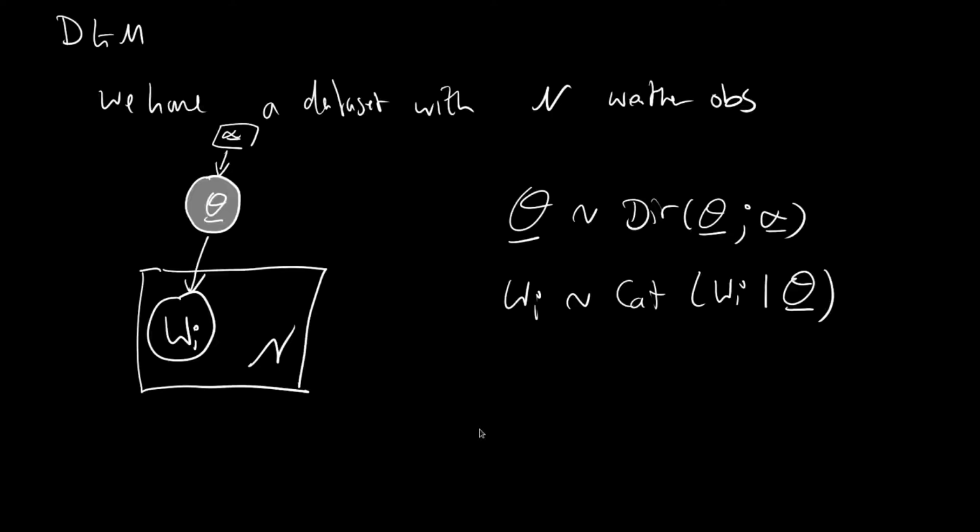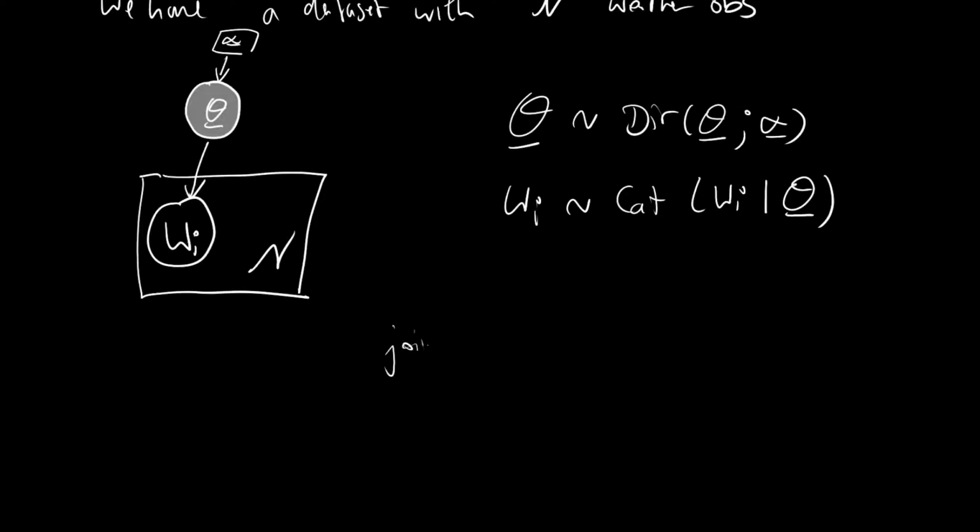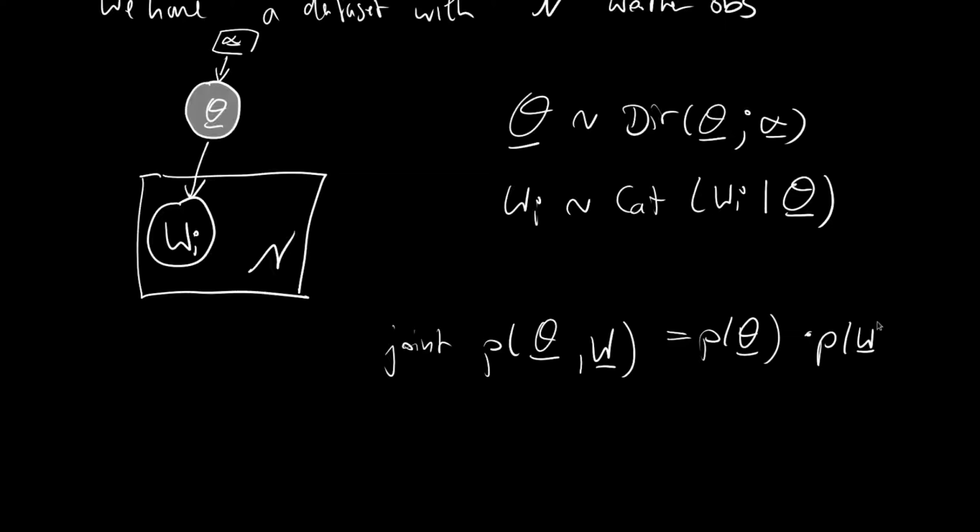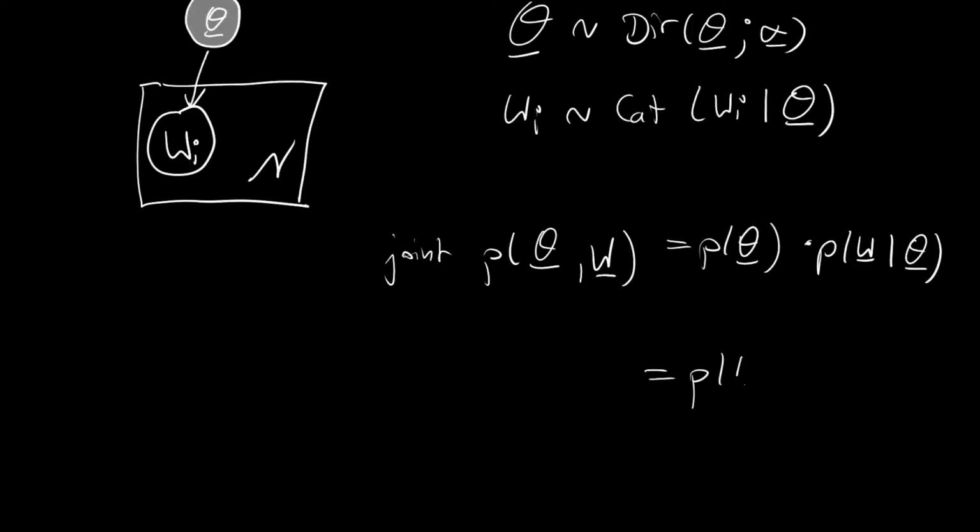And let us start with the joint, and the joint is the probability of the theta vector and the w vector. So we associate all the N components in w with a random vector. And this is nothing else than the probability over the theta vector times the probability of the w vector given the theta vector, as it factorizes according to our directed graphical model. And we know that all the w's are independent. This is also the assumption of our sampling. In essence, this is what we mean by IID, independent and identically distributed.